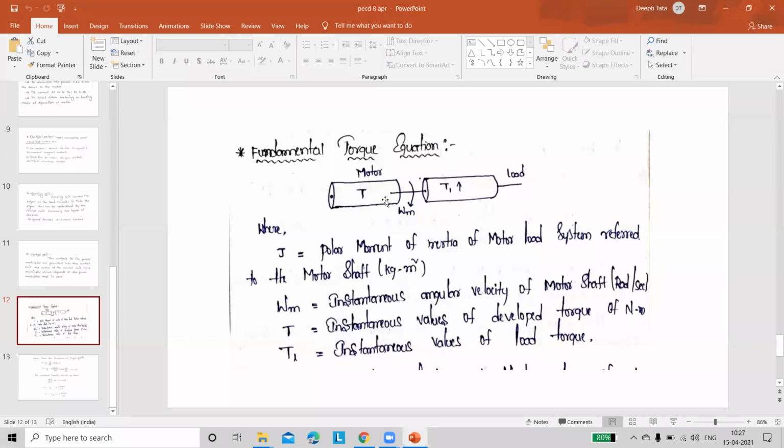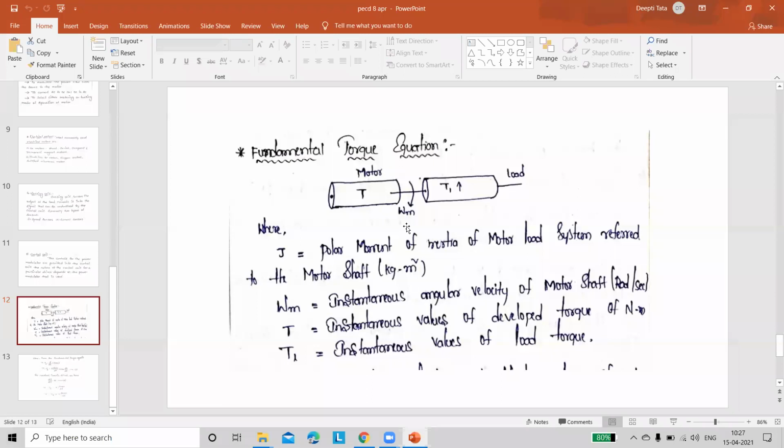It is the arrow. This speed omega_m is the angular speed, M indicates motor. TL is nothing but the load torque. T is the torque related to the motor. So the above variables T and TL are related to the torque of motor and load.